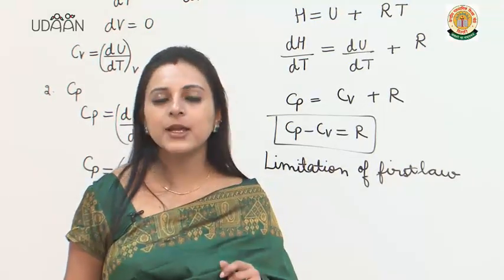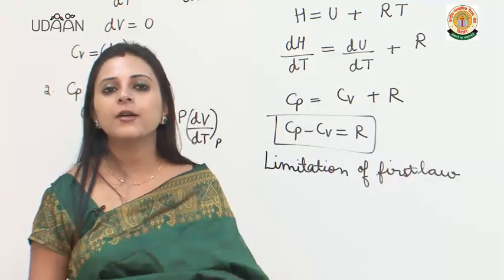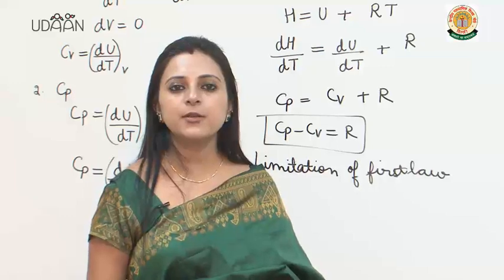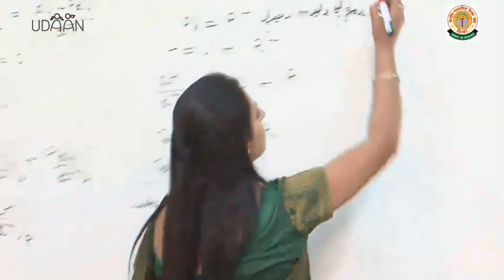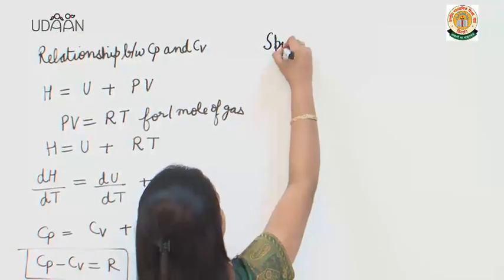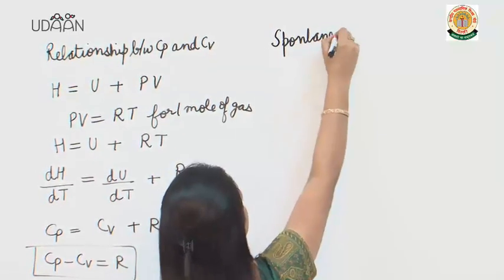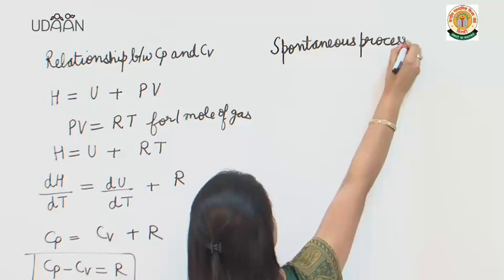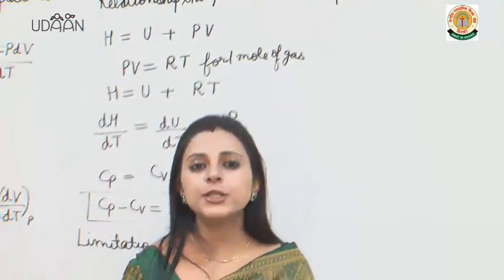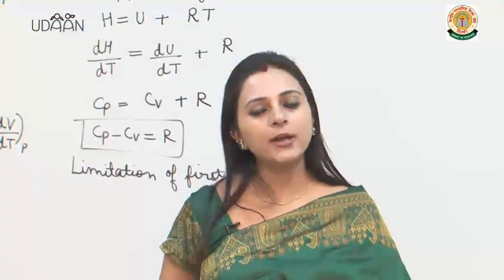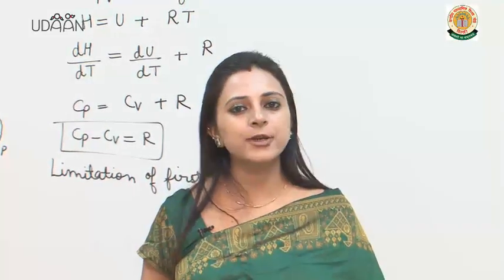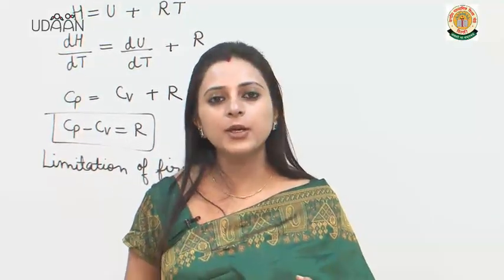Now let us understand what we mean by a spontaneous process and a non-spontaneous process. Now what is a spontaneous process? A process which can take place by its own or by initiation with heat, light or electricity is known as a spontaneous process.